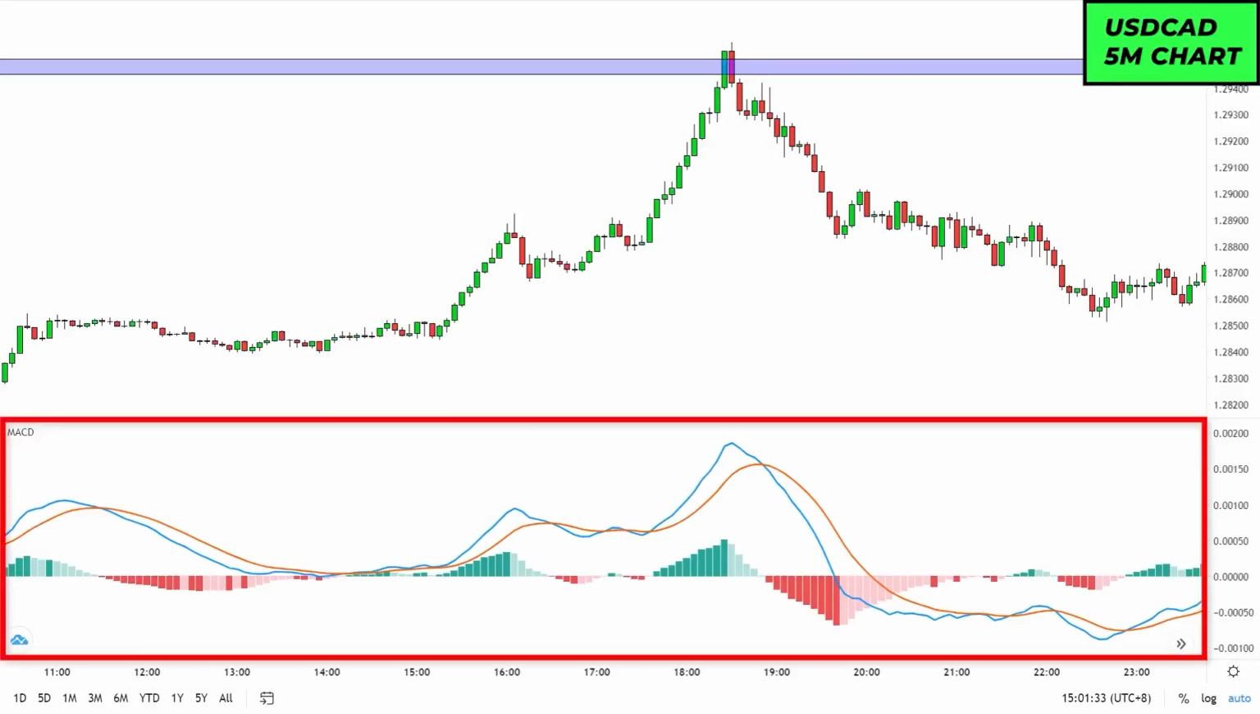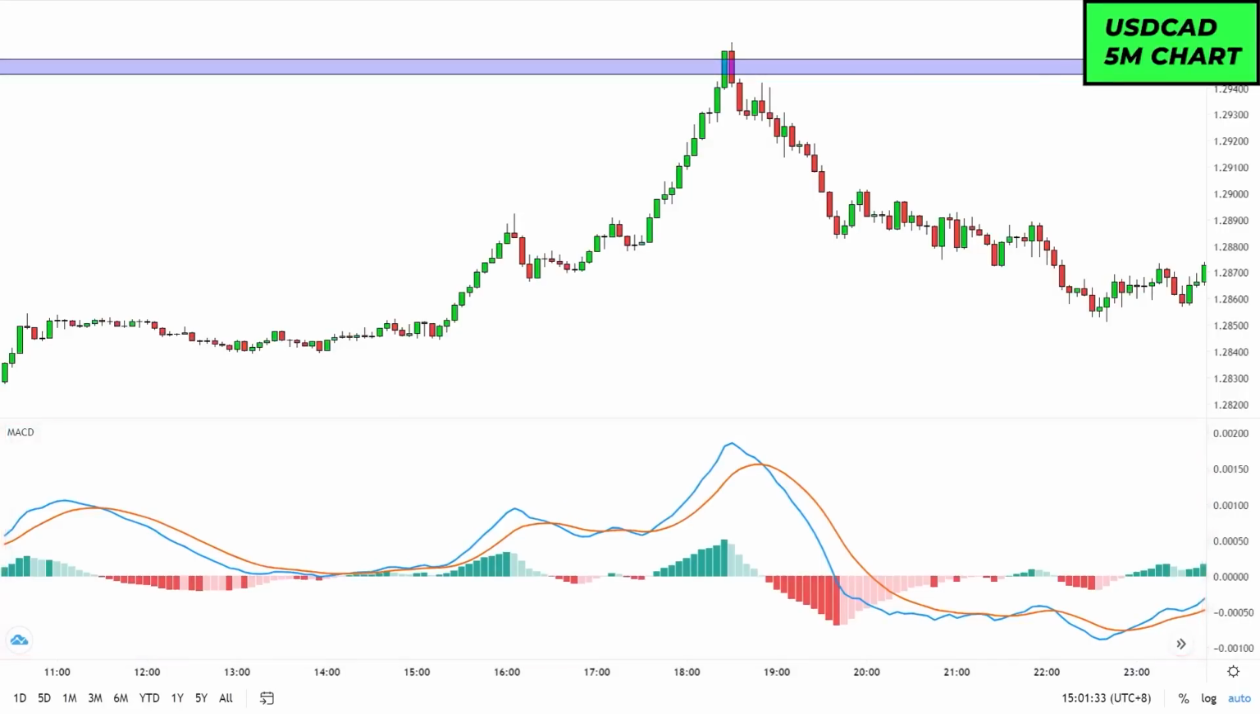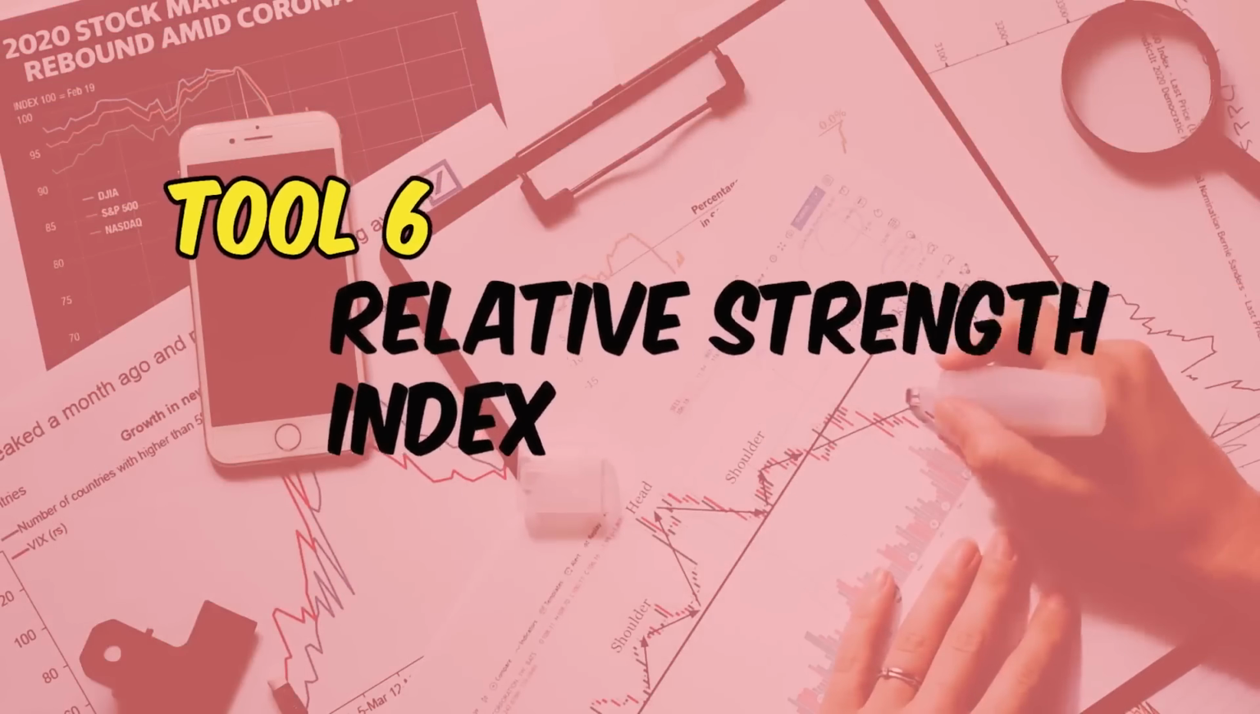Seeing which side of zero the indicator is on can help you figure out which signals to pay attention to. If the indicator is above zero, for example, look for the MACD to cross above the signal line before buying. If the MACD is below zero, the crossing of the MACD below the signal line may indicate a possible short trade. The next tool on the list is the Relative Strength Index.